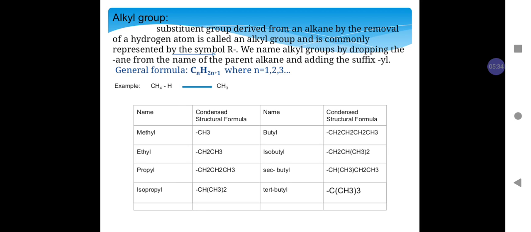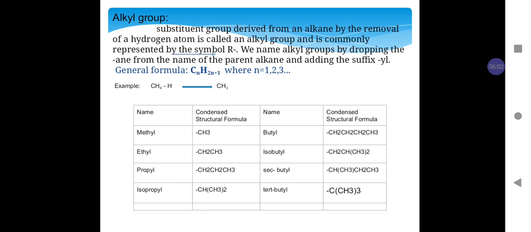That is, what is an alkyl group? A substituent group derived from an alkane by the removal of a hydrogen atom is called an alkyl group, and it is commonly represented by the symbol R. We name an alkyl group by dropping the "ane" from the name of the parent alkane and adding the suffix "yl".